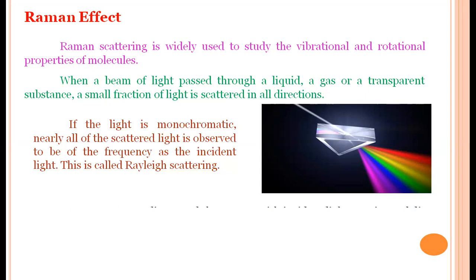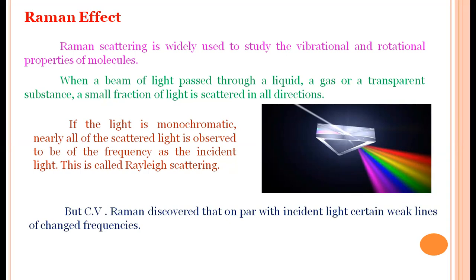But according to Raman, when light is incident on transparent materials or liquids or gases, the scattered light has different frequencies other than the incident light. This phenomenon is called Raman effect. The scattered light has weak lines of changed frequencies.